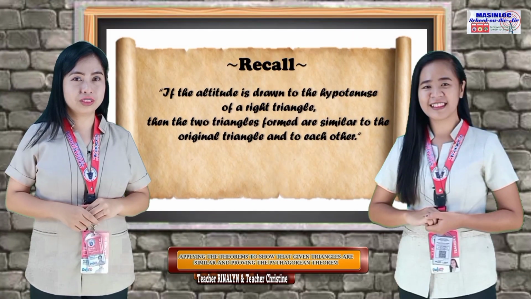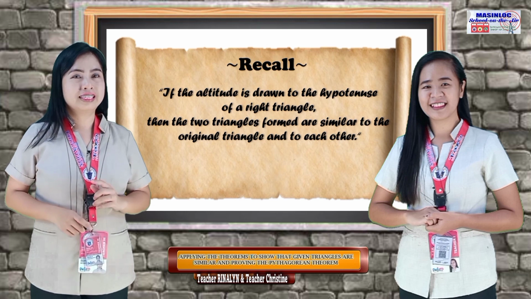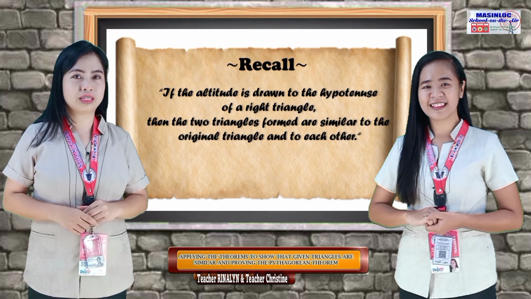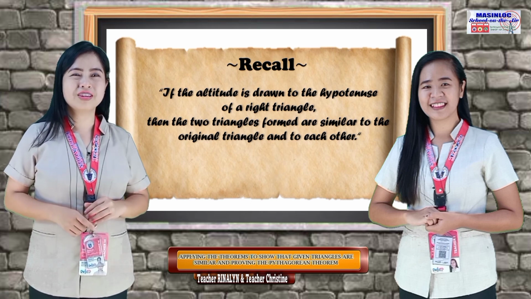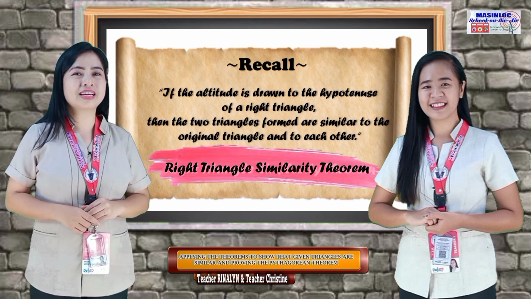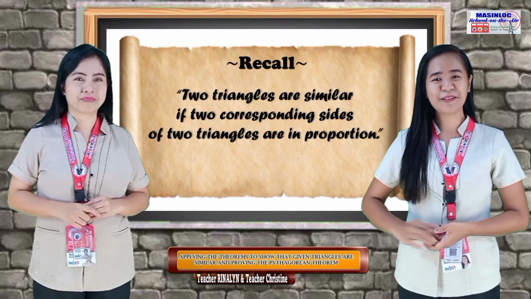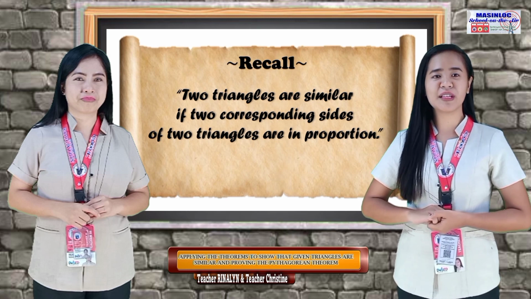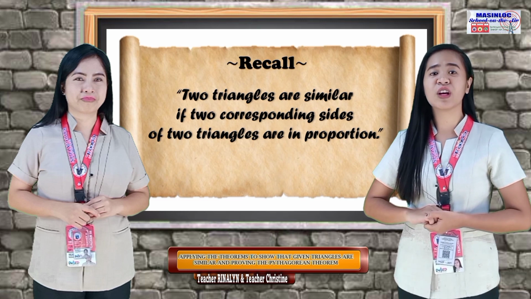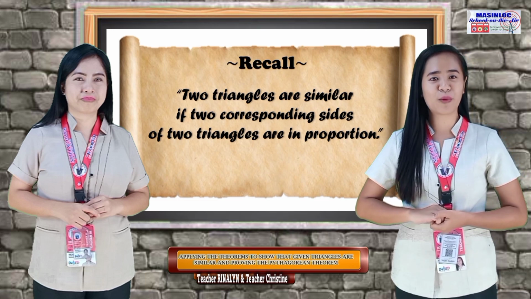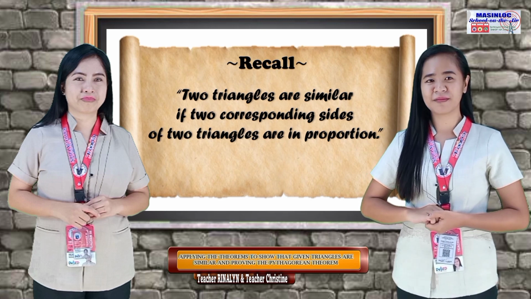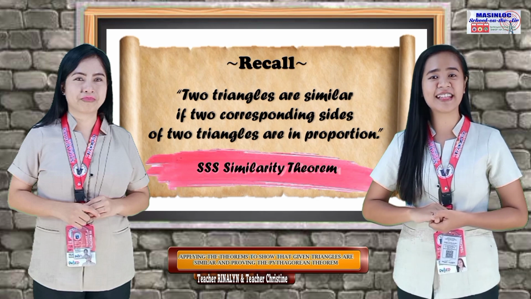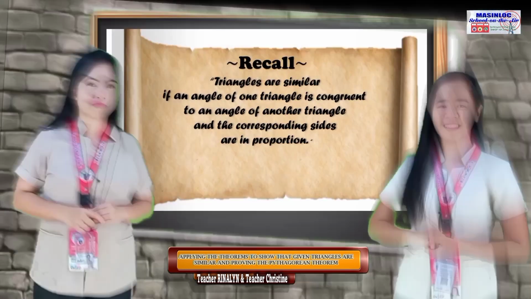Number 2. If the altitude is drawn to the hypotenuse of a right triangle, then the two triangles formed are similar to the original triangle and to each other. What theorem is it? Correct! It is the right triangle similarity theorem. Number 3. It is a theorem which states that two triangles are similar if two corresponding sides of two right triangles are in proportion. Excellent! That's definitely SSS or side-side-side similarity theorem.